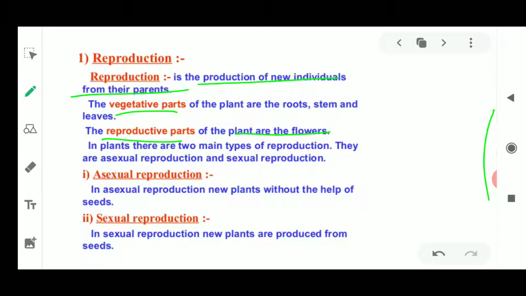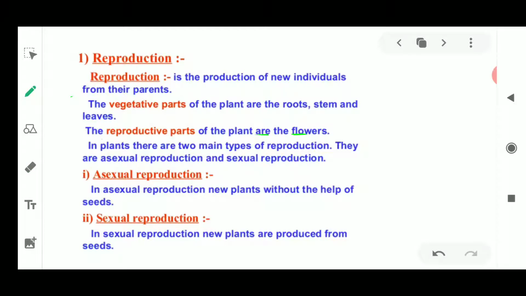It is the flowers present in the plant. The vegetative parts are those other than flowers, like roots, stem and leaves. When we talk about the reproductive part, we are talking only about the flowers. I'll tell you about all these things again when I explain vegetative propagation.